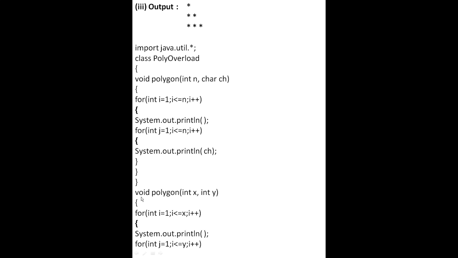Now this is the next, void polygon(int x, int y), given in the question. Curly bracket, for(int i=1; i<=x; i++), System.out.println, for(int j=1; j<=y; j++). This is j plus plus, because here we are using two integers x and y, so the i loop is for x and the j loop is for y values. Now System.out.println. We are using the symbol, so we will write symbol here in double quotes, plus a blank space. Then curly bracket close three times.